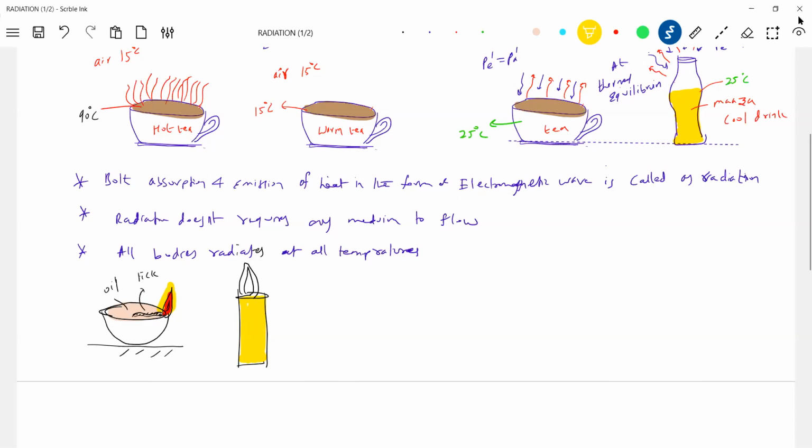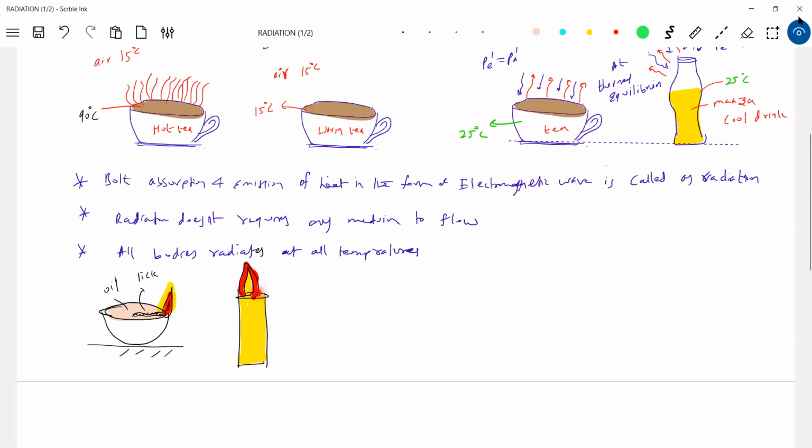I'm just asking you to really think and analyze, because there are so many examples you have already come across. Now tell me, what makes it emit light? Here, what makes this particular oil? First, we have to light it, no? So what happens when you take the matchbox and light it? Due to that high temperature, the oil molecules which are near the air start vibrating. And when they start vibrating, what happens? They give off electromagnetic radiation, and that electromagnetic radiation is in the visible spectrum. That's why we get light.